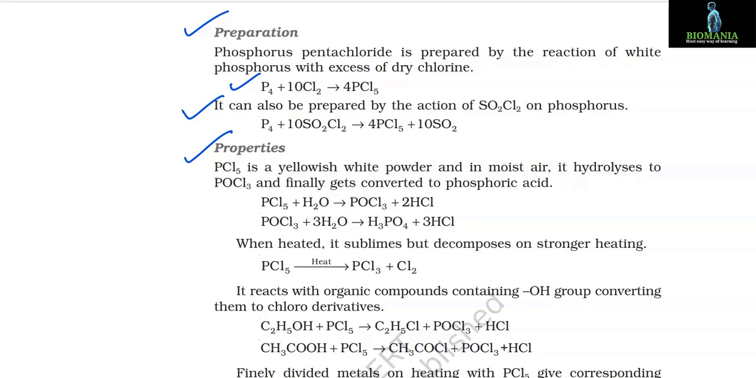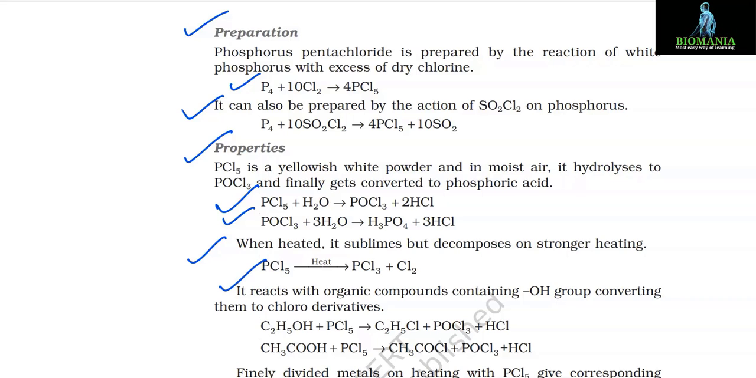Properties: PCl5 is a yellowish white powder and in moisture it hydrolyzes to POCl3 and finally gets converted to phosphoric acid. PCl5 + H2O gives POCl3 + 2HCl. POCl3 + 3H2O gives H3PO4 + 3HCl. When heated, it sublimes but decomposes on stronger heating. PCl5 on heating gives PCl3 + Cl2.